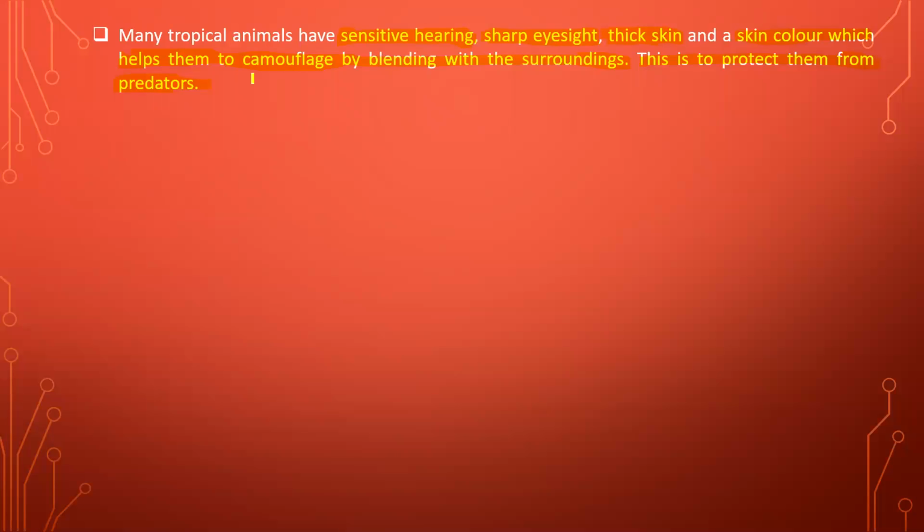Then if you see the videos on National Geographic or Discovery Channel, most of the time the videos of tigers and lions are shown. And if you see those videos, sometimes those lions and tigers are hidden in the surroundings. That means you are not able to see them. That means they are blended, or they have merged with the surroundings.